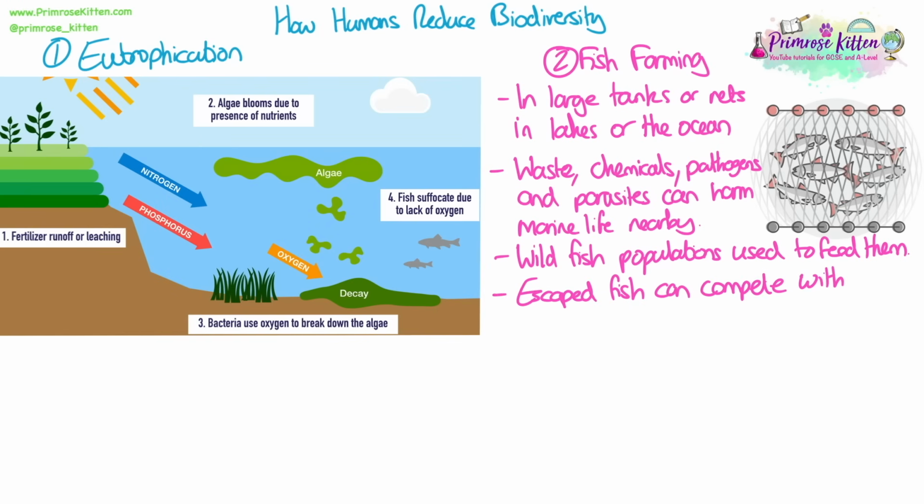If the fish are fish like salmon, which live off other organisms, then wild fish populations are often depleted because they're caught and used to feed these farmed fish. They will want to feed them a high amount of food in order for them to grow quickly and to grow larger.